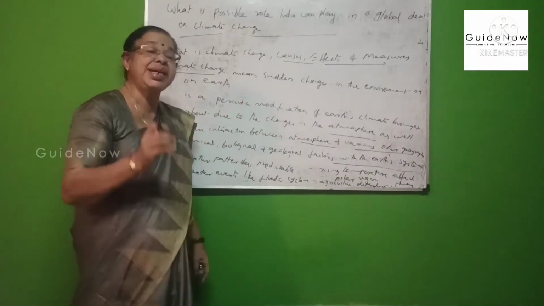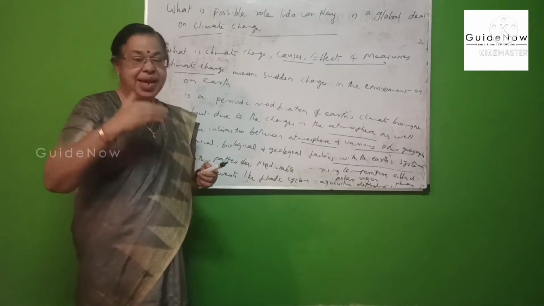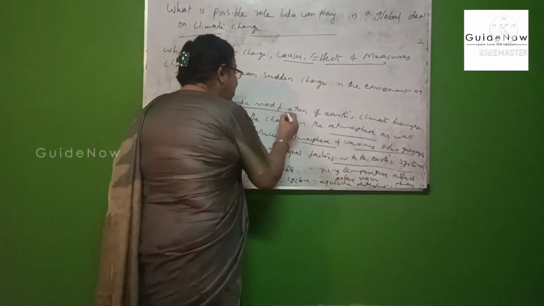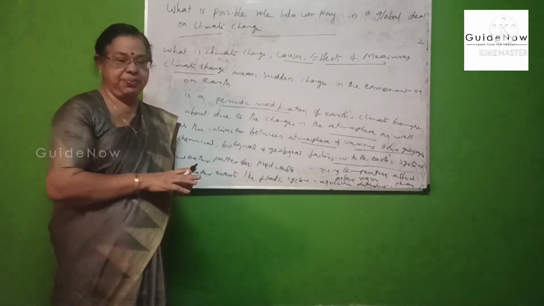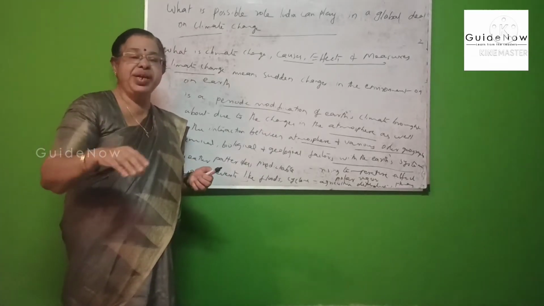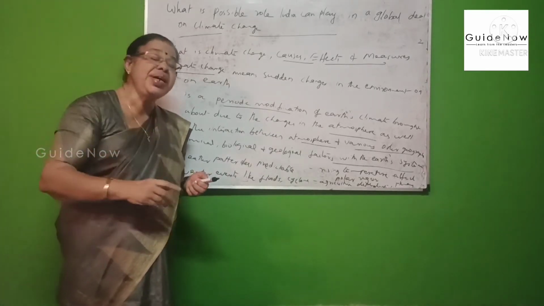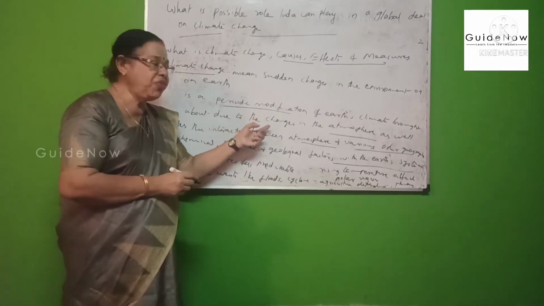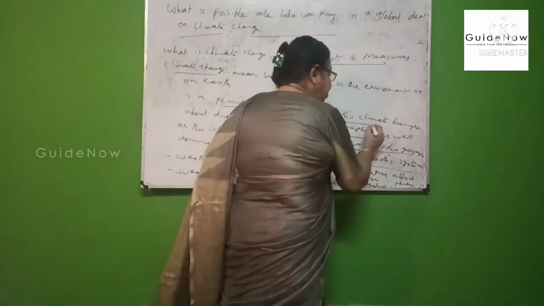That is an important definition of climatic change. It is defined as a periodic modification, a periodical modification of Earth's climate.